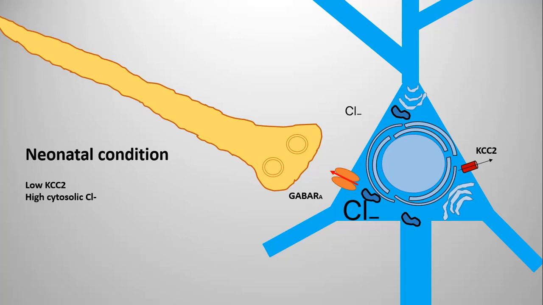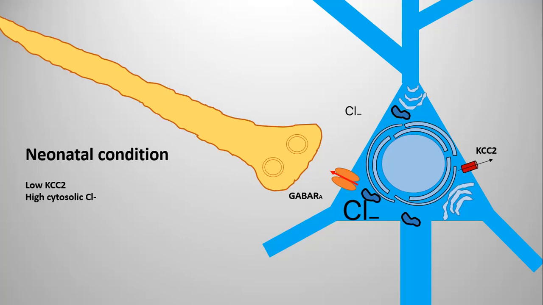So potassium concentration is more inside and less outside. So potassium would generally try to go out, and using that gradient, chloride would also go out. Here much of the chloride cannot go out because the level of KCC2 is pretty low. That means inside the neuron, inside the cytosol, a lot of chloride ion is built up.